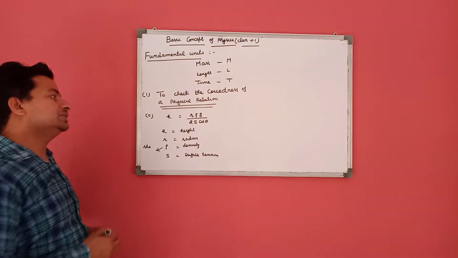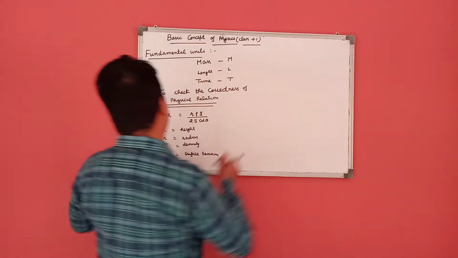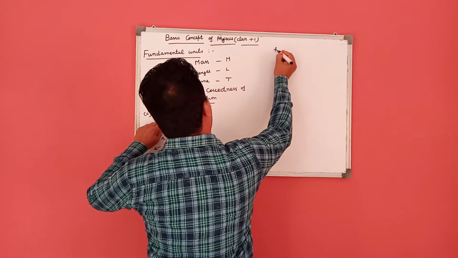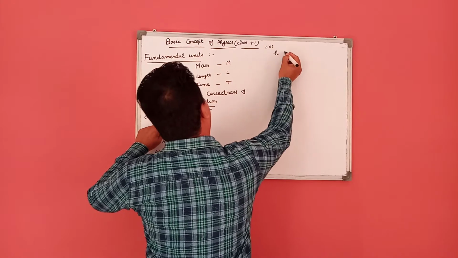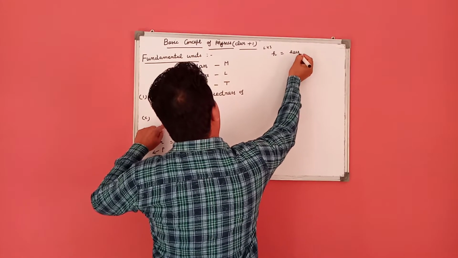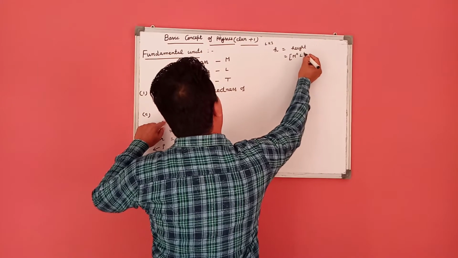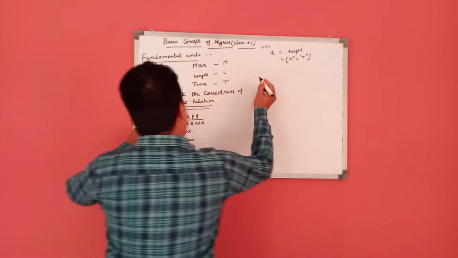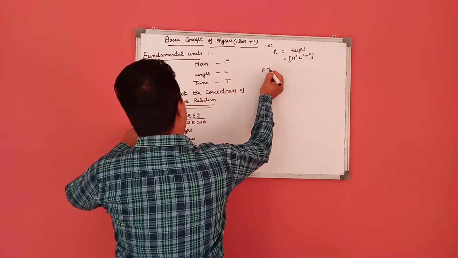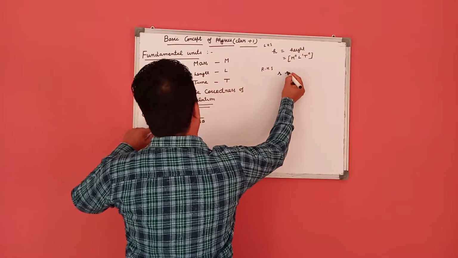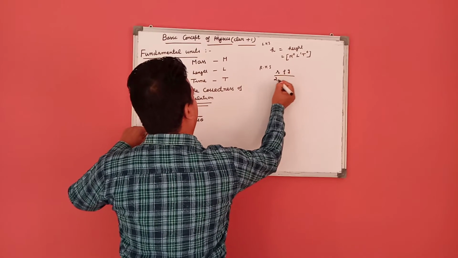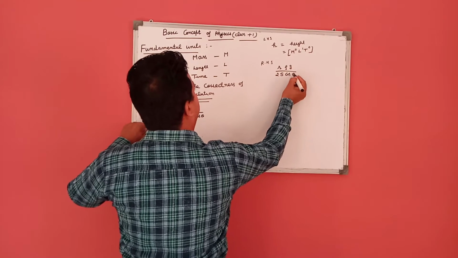We check this relation with the help of dimensional analysis. In the left hand side there is h, which is height. As we know, height has the dimensions of length. In the right hand side we have r rho g upon 2 S cos theta.